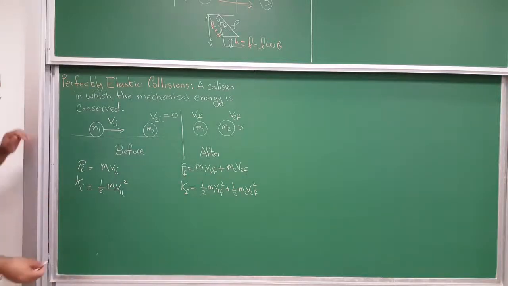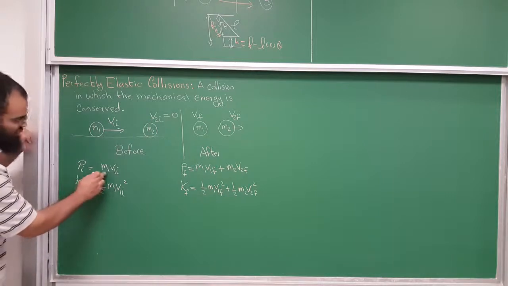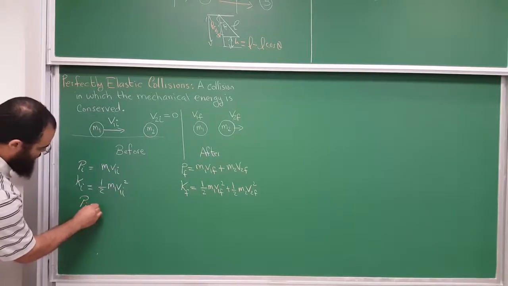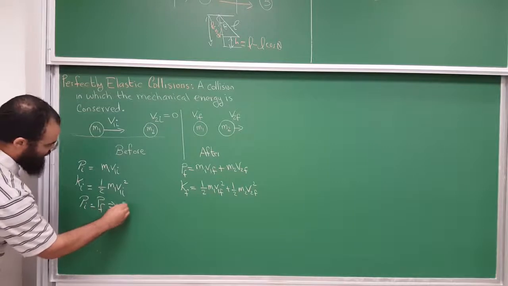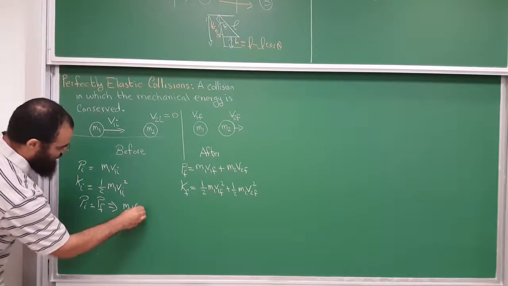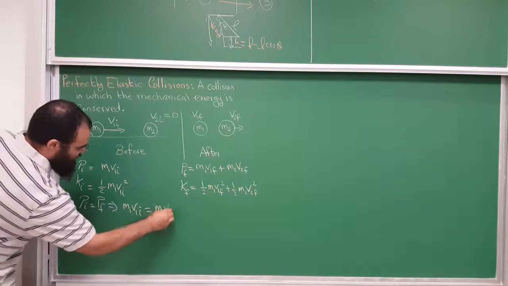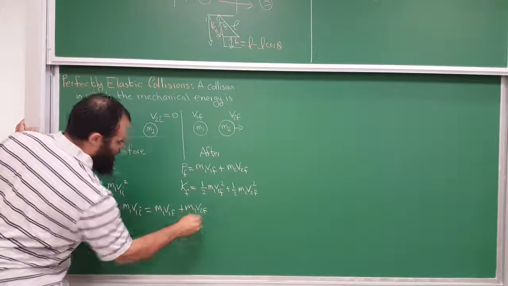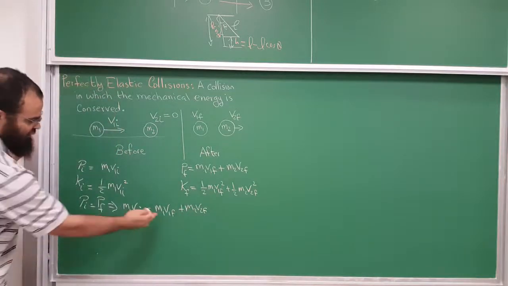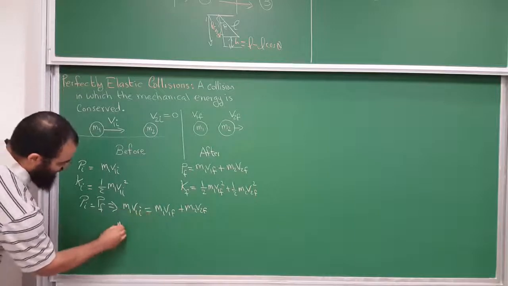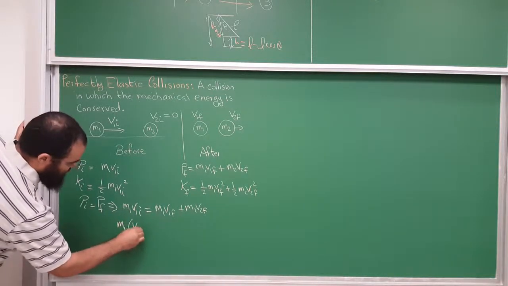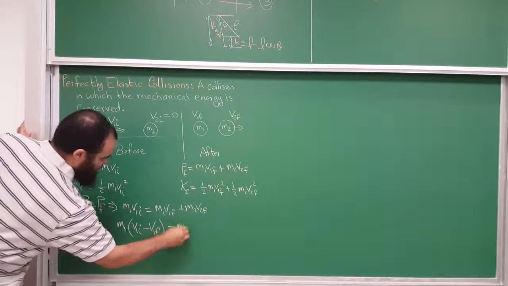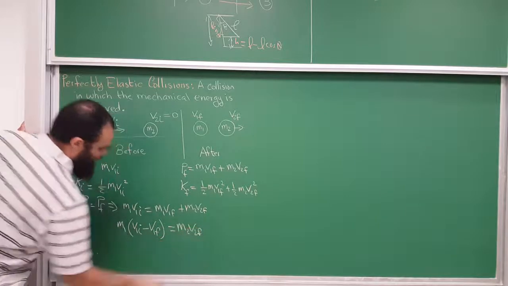Not too much, but there is some algebra. So I'm going to use conservation of momentum. P initial equals P final, and therefore M1 V1 initial is equal to M1 V1 final plus M2 V2 final. And for reasons that will become clear, let me take this one to the other side and factor M1. So I'll have M1 times (V1 initial minus V1 final) is equal to M2 V2 final.